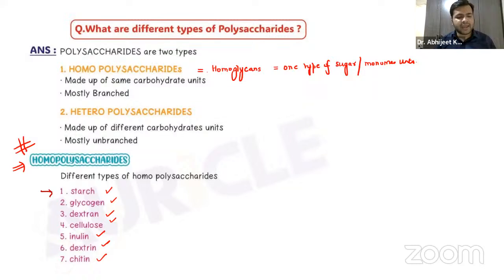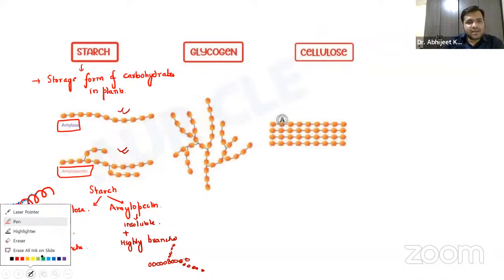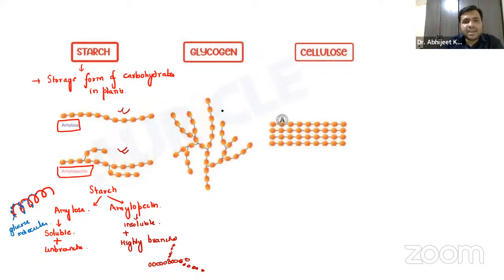Now coming to the glycogen part, guys. Glycogen is made up of alpha D glucose. I'll be coming to D and L glucose later.